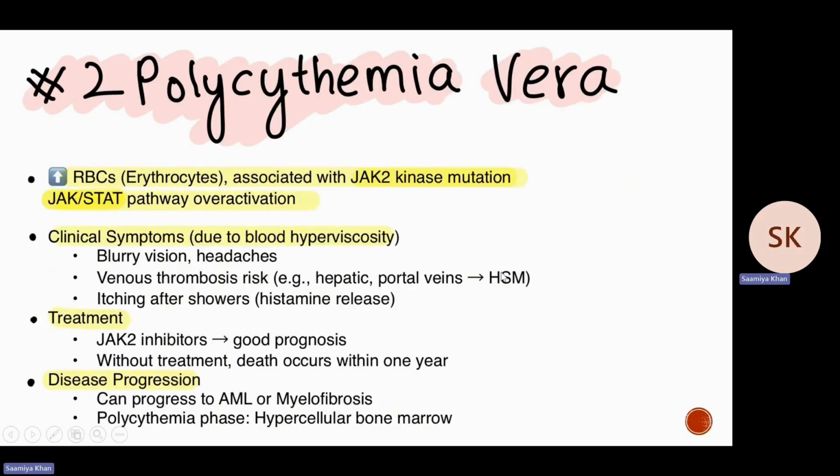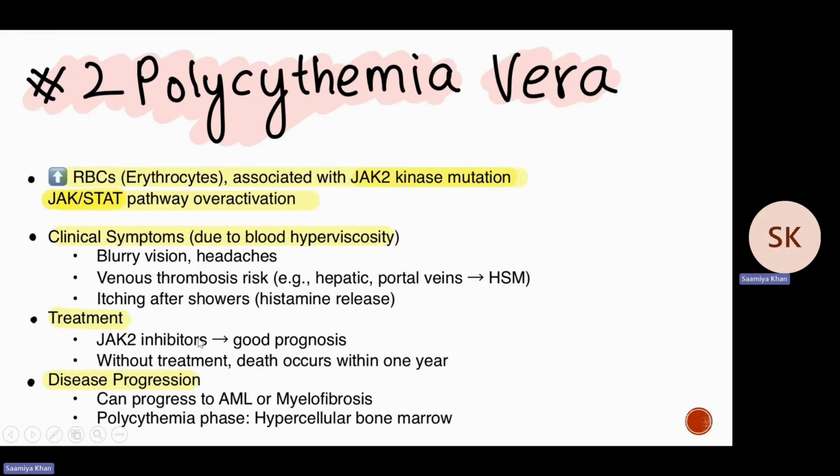Next is polycythemia vera, in which we have increased RBCs, erythrocytes, and this is associated with JAK2 kinase mutation, JAK-STAT pathway overactivation. And obviously, if you're going to have increased RBCs, that means hyperviscosity is going to happen. And symptoms such as blurry vision, headaches, venous thrombosis risk, especially in the hepatic and portal veins. This can also lead to hepatosplenomegaly because of the congestion, and itching after showers because of histamine release.